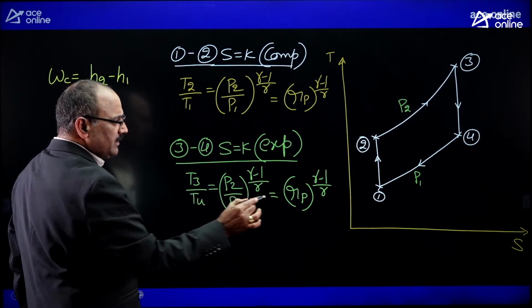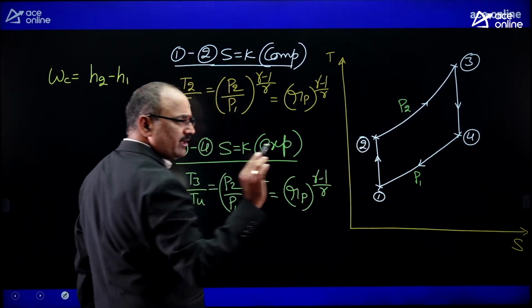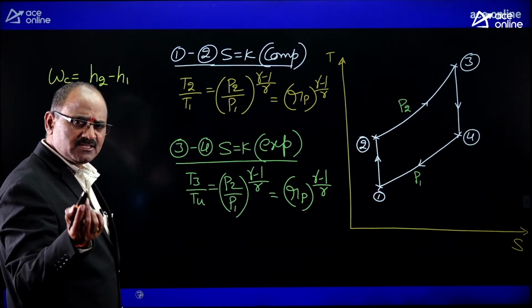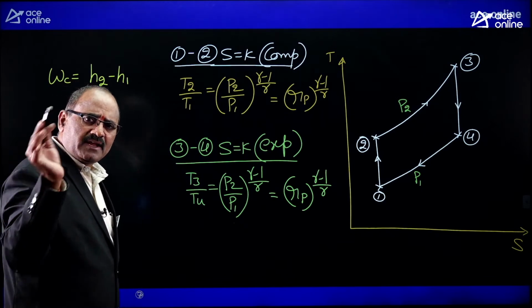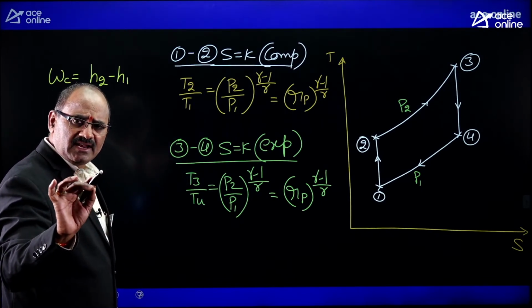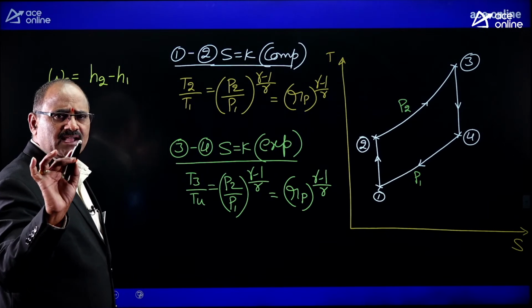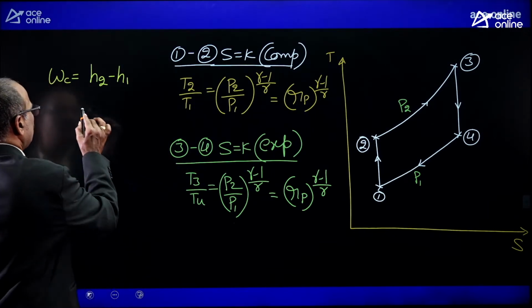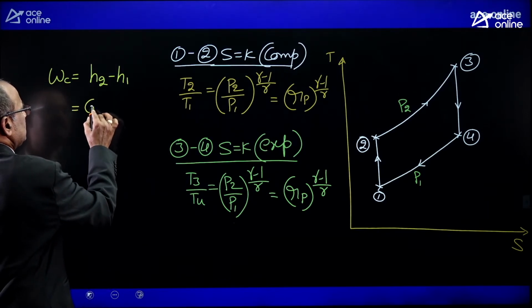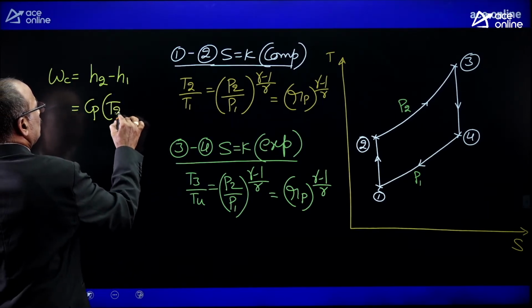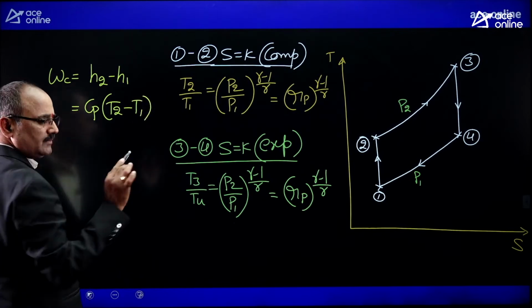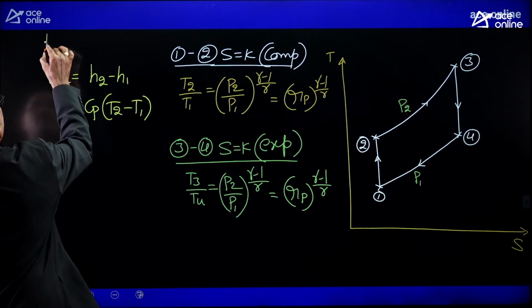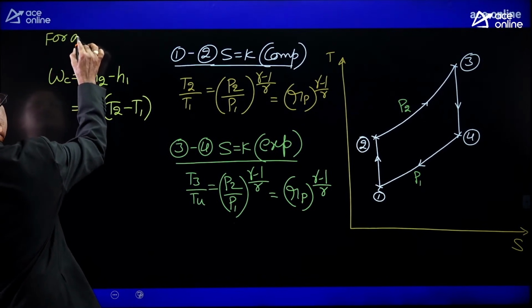But what is the working material for our Brayton cycle or gas turbine power plant? Atmospheric air only. Atmospheric air comes under the ideal gases. For any ideal gas, enthalpy is a function of only temperature. Therefore, it can be written as Cp into T2 minus T1.